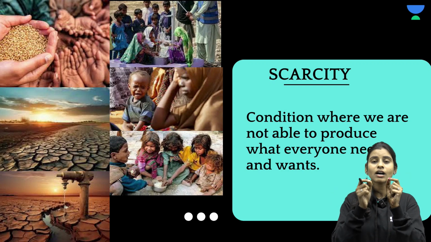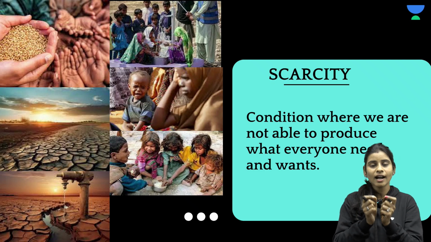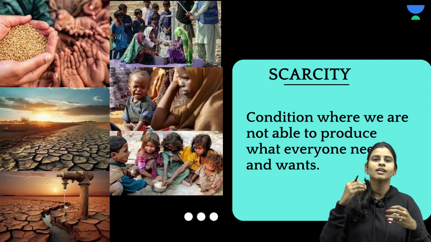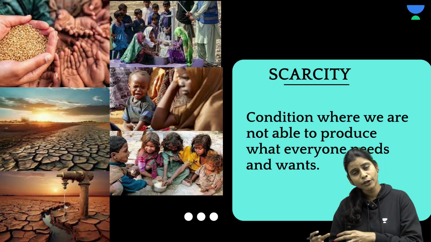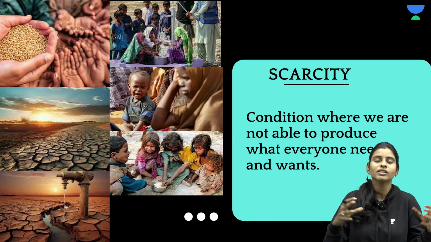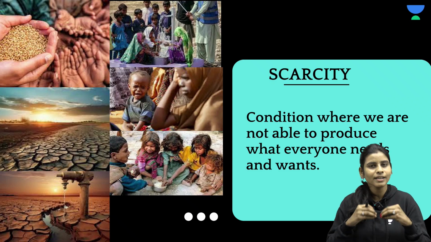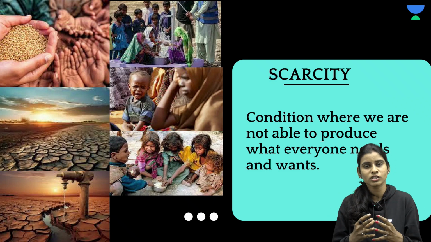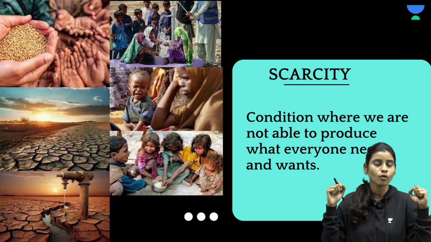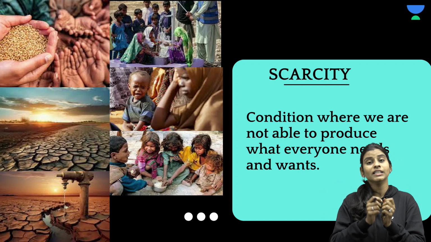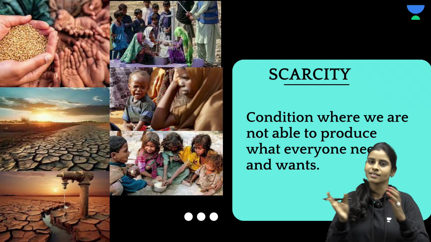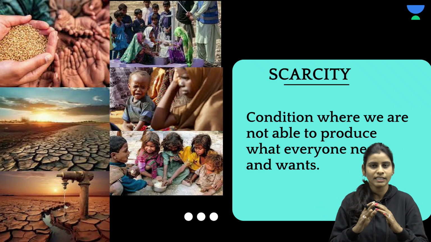So we have our resources limited. We have resources like land, water, human labor, capital, everything limited, so that it is becoming difficult for us, or even not possible for us, to fulfill the needs of all the people, meaning even the basic needs, as well as the needs of all the people in the society, in the world, right?